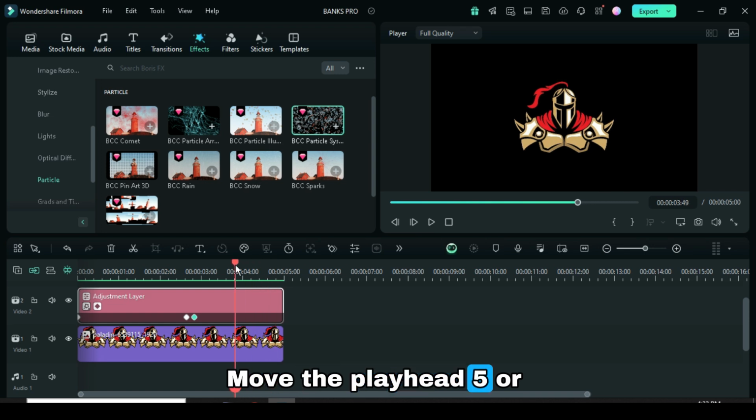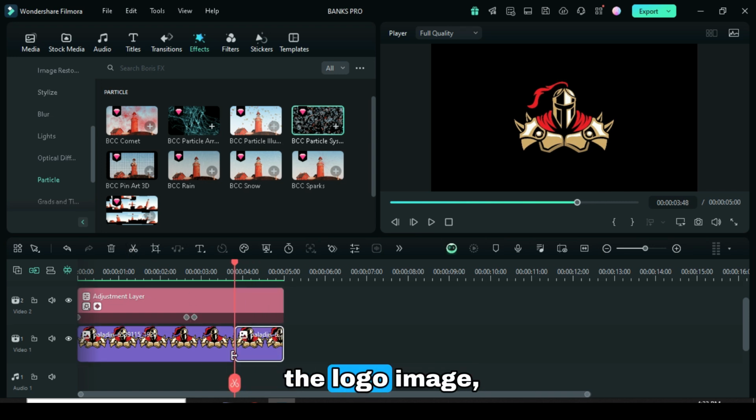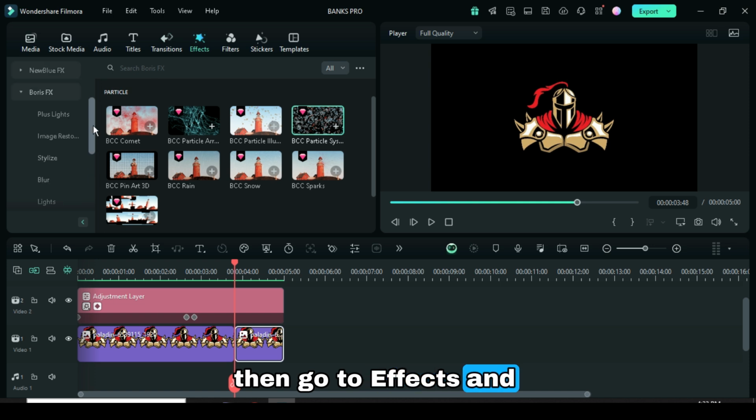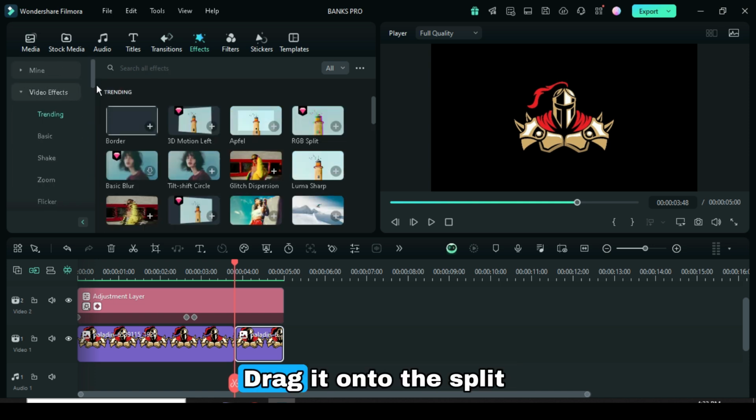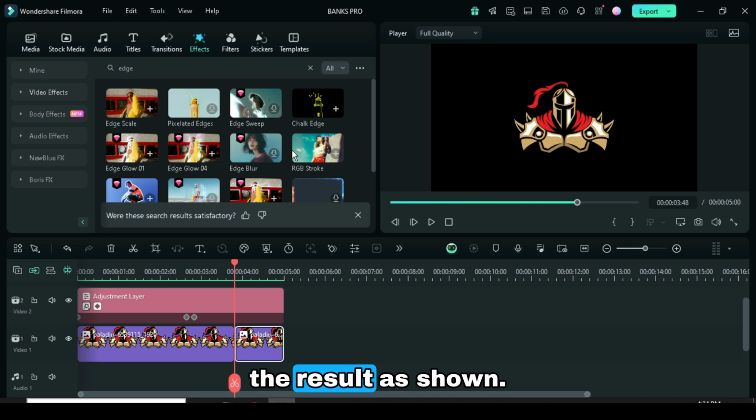Move the playhead 5 or 6 frames backward, split the logo image, then go to Effects and search for Edge Glow 04. Drag it onto the Split section and preview the result as shown.